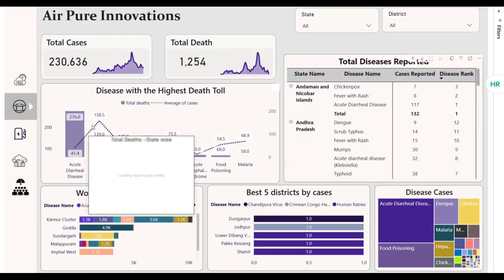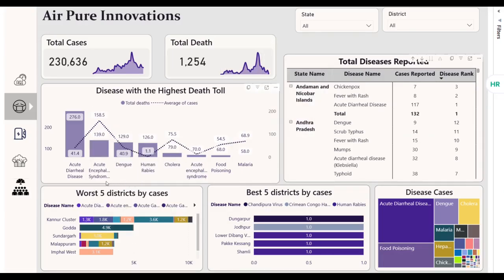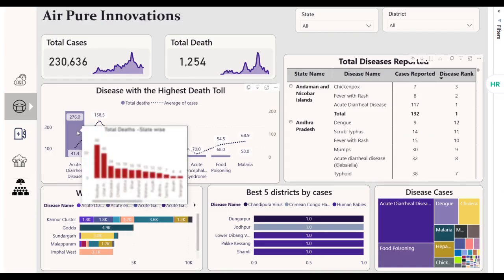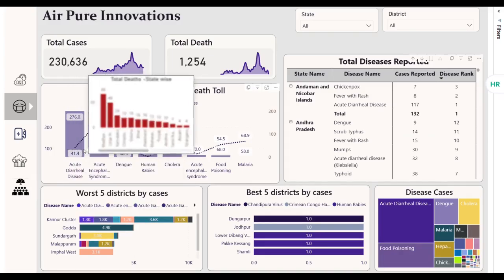Now let us go through the diseases dashboard. As you can see, acute diarrheal disease and acute encephalitis syndrome are the diseases with the highest number of reported cases. And this line would represent the average number of cases. States like Madhya Pradesh, Uttar Pradesh, along with other states have the highest number of cases.